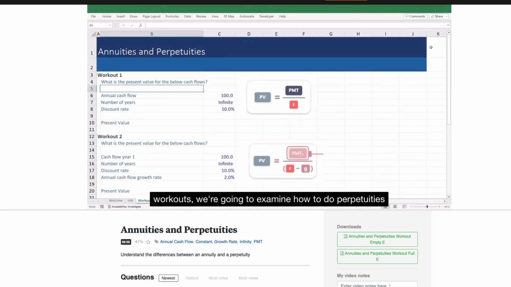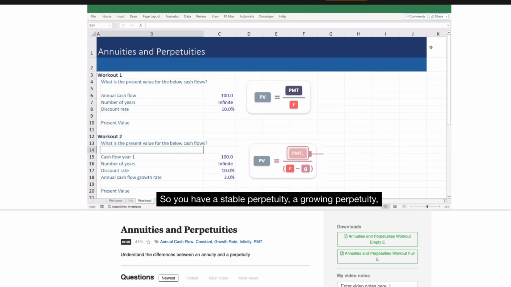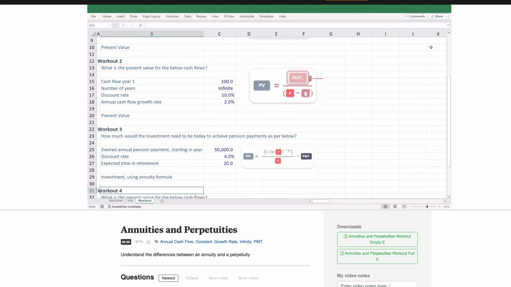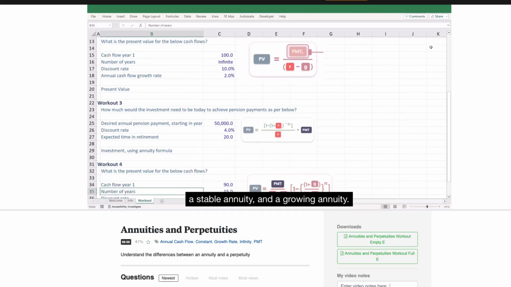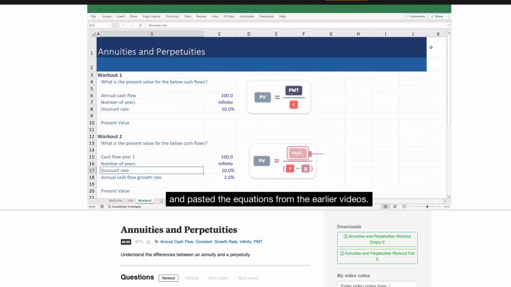In these workouts, we're going to examine how to do perpetuities and annuities. And we're going to look at non-growing, so stable, and then growing versions of each of those. You can see there's 4 workouts which correspond to the 4 different types. So you have a stable perpetuity, a growing perpetuity, a stable annuity, and a growing annuity. And you can see that I have snipped in, sort of copied and pasted the equations from the earlier videos, and that's just to make our discussion a bit easier.